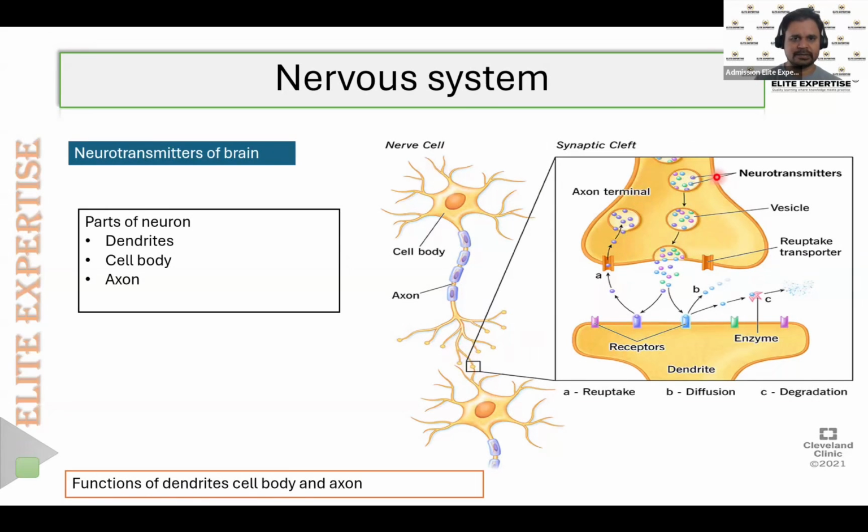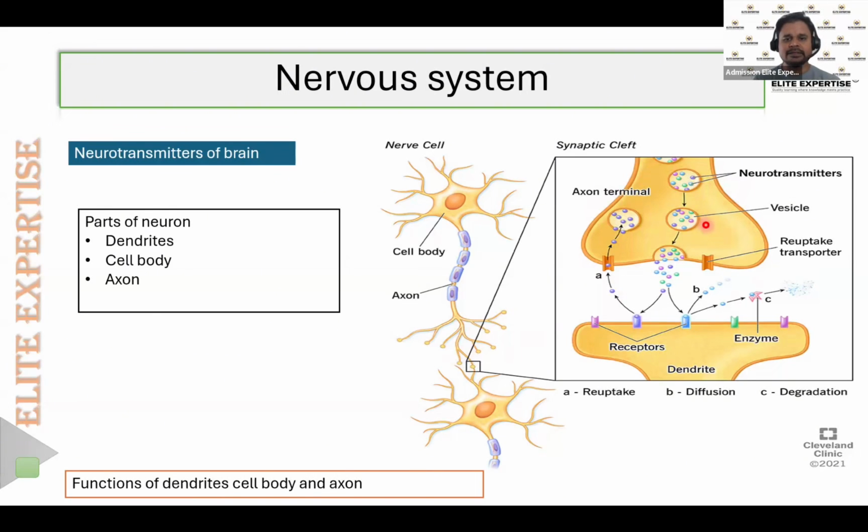We also call them the nerve terminals. This nerve terminal mainly consists of vesicles. Vesicles are the main structures present at the nerve terminals, and inside the vesicles the neurotransmitter is stored.